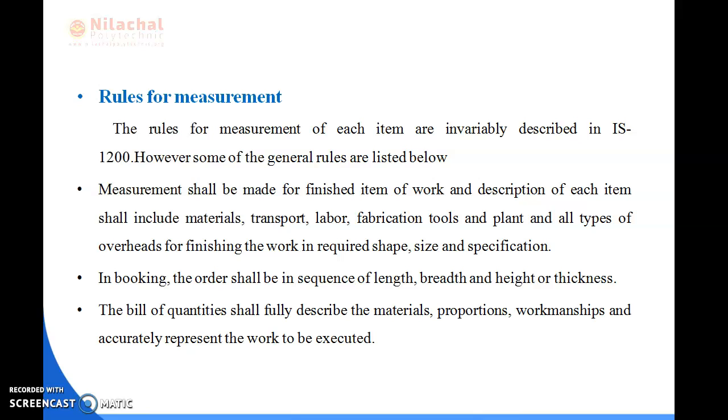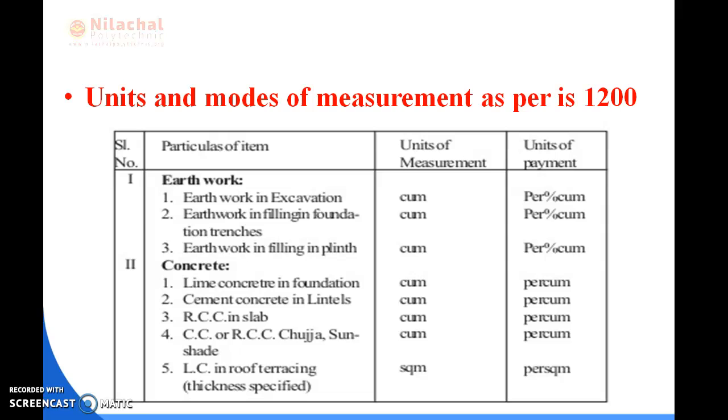So first of all, before going through the measurement, we need knowledge of the drawing and plan, and how to study the drawing. First, we discuss earthwork excavation measurement.